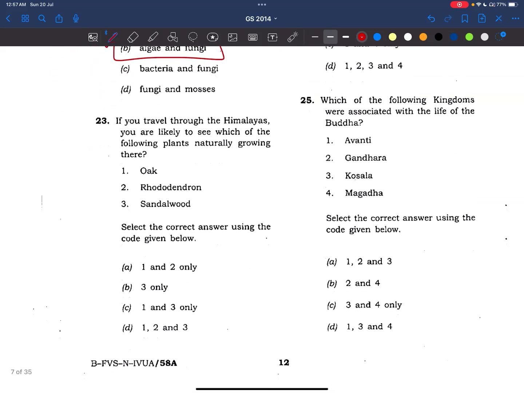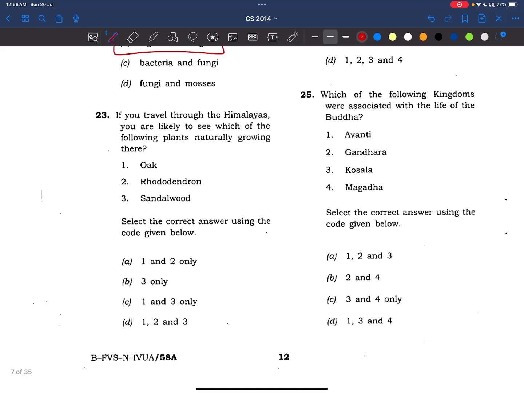Now, coming to the 23rd question. If you travel through the Himalayas, right, from Shivaliks, Himachal and Himadri, this way, you are likely to see which of the following plants naturally growing there. Right? These are oak trees, meaning temperate forest. Rhododendron are also temperate forest.